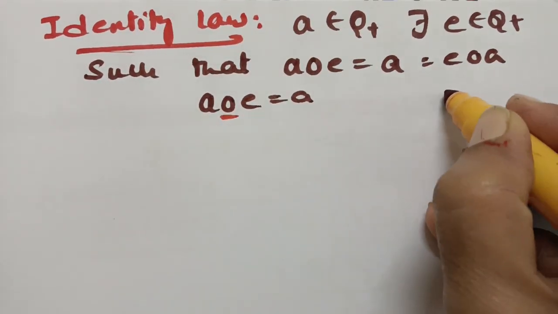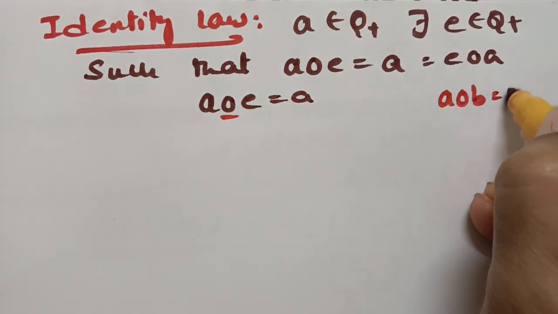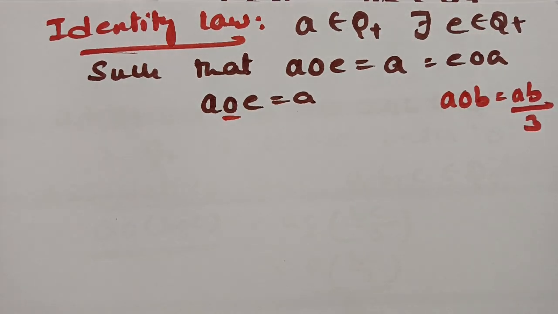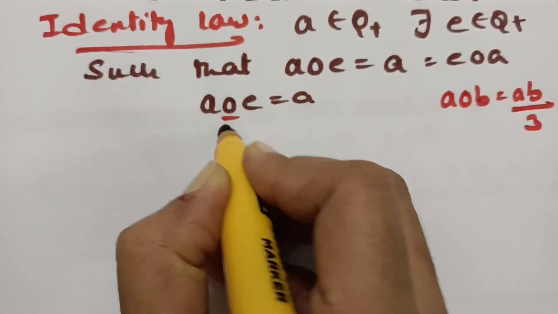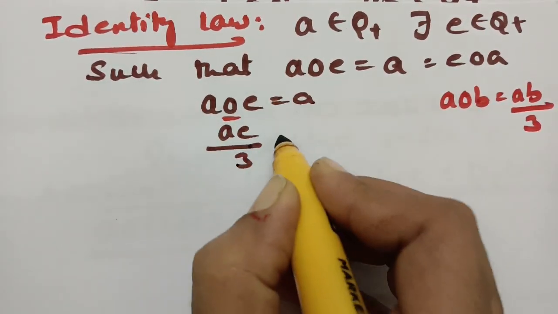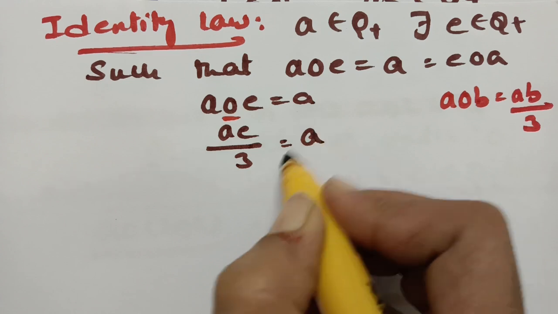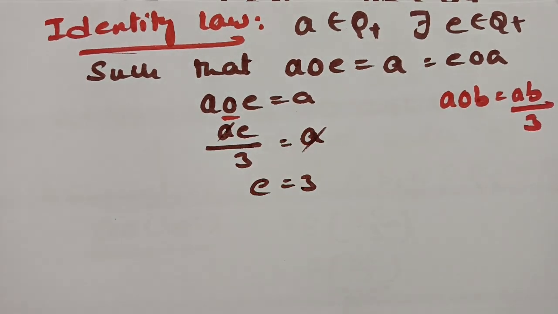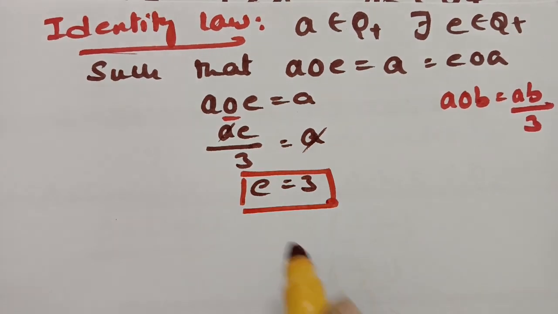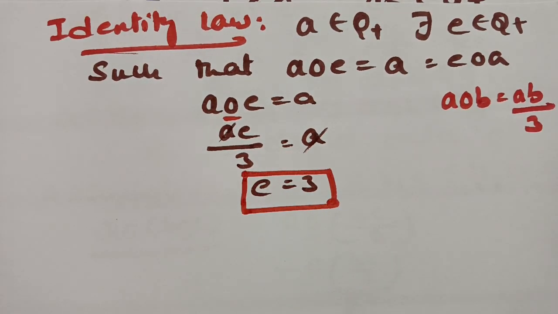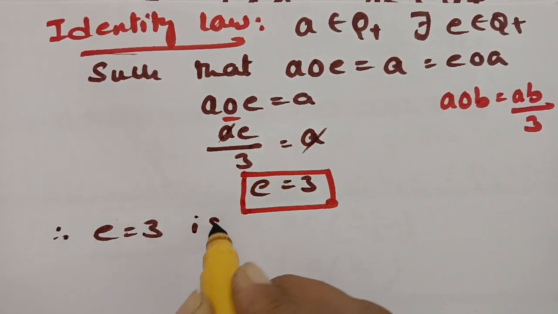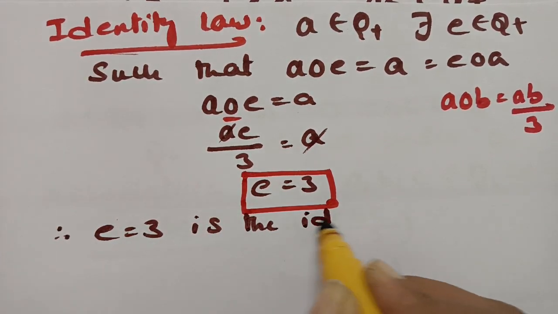So this is the given condition here. A circle B is equal to, we have to multiply these two and again we have to divide. So if I apply this, I am going to multiply these two and again I am going to divide by 3. So if I cancel A here, then E is equal to 3. So in this case, E is equal to 3 is the identity element. So we got the identity element. Therefore, E is equal to 3 is the identity element.